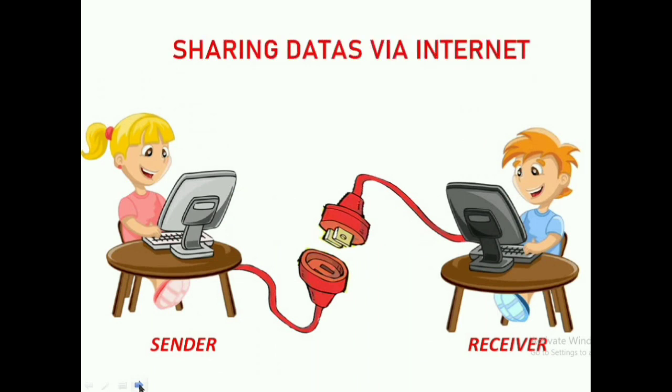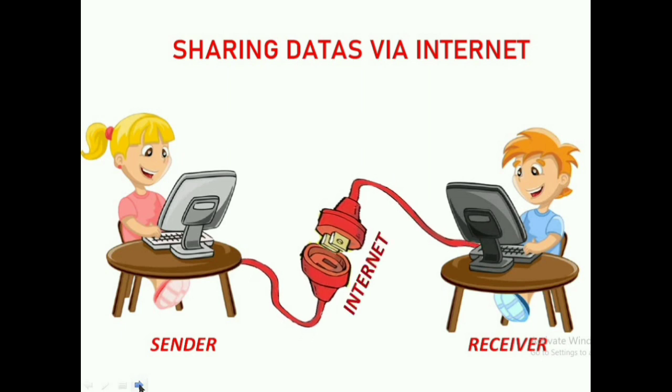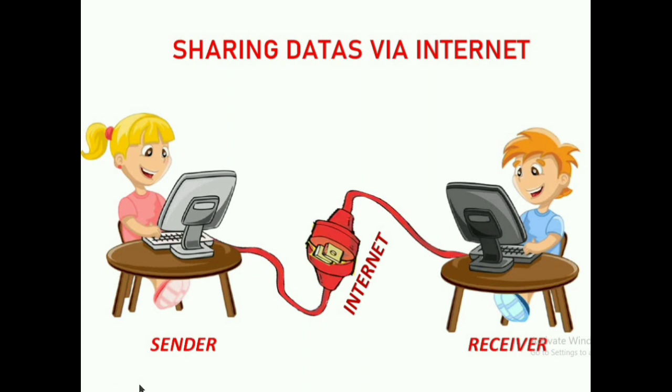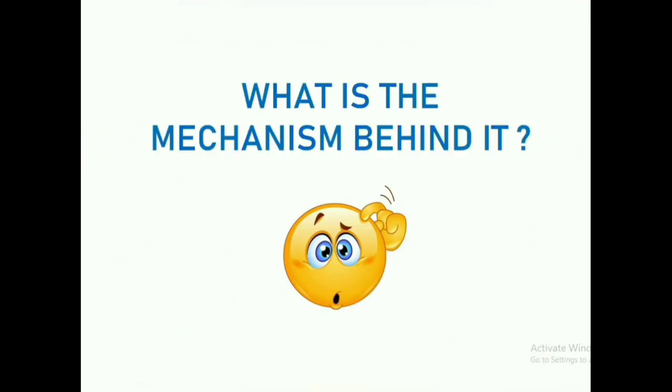Just imagine you and your friends want to share some data or some essential documents with each other. First thing we need is internet. Once the internet connection is enabled, we are able to share those documents with each other within a fraction of a second. But actually there is a big, complex mechanism behind it. Now we will see what the mechanism behind it is.